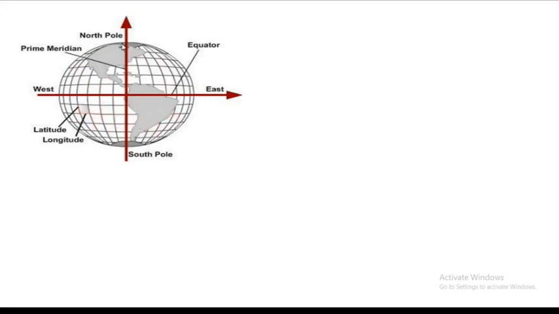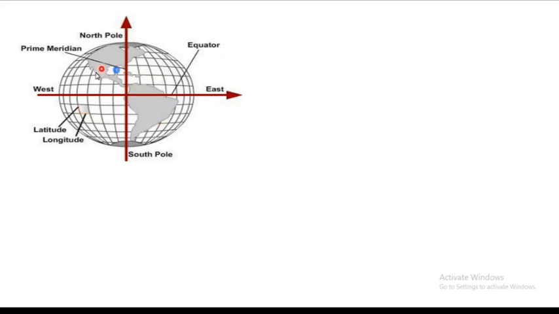And while considering the longitudes, longitudes are semicircles connecting the North Pole to the South Pole. This is the North Pole and this is the South Pole. So this is the Western Hemisphere, and all this area is the Eastern Hemisphere.